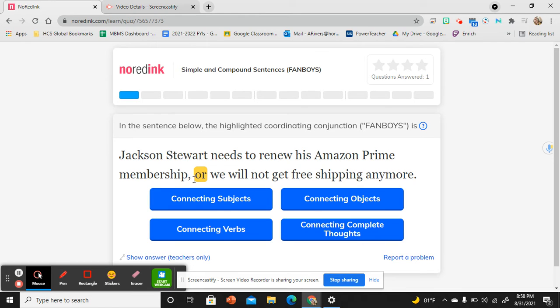This comma was the dead giveaway that I am more than likely connecting complete thoughts. I just need to check it out. So for every sentence that you see in this practice, you don't have to hunt down the subject and the predicate on the left side and then the subject and the predicate on the right side. You only need to do that when you see this comma immediately behind the fanboy. So I hope that helped.